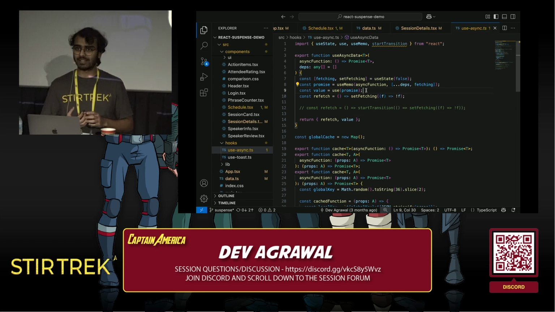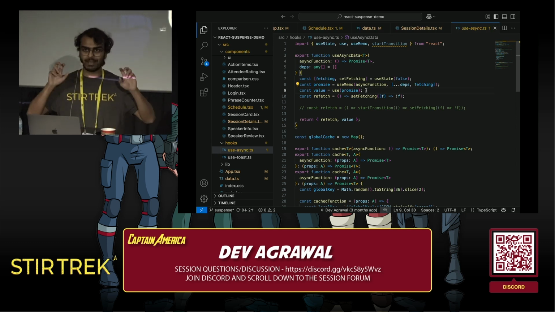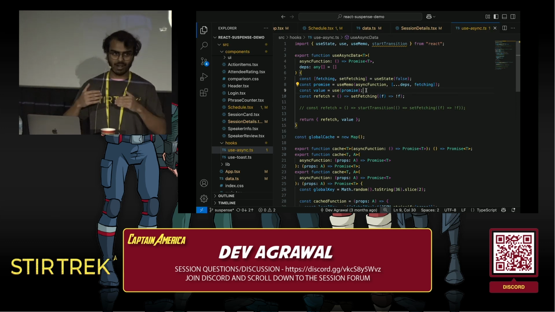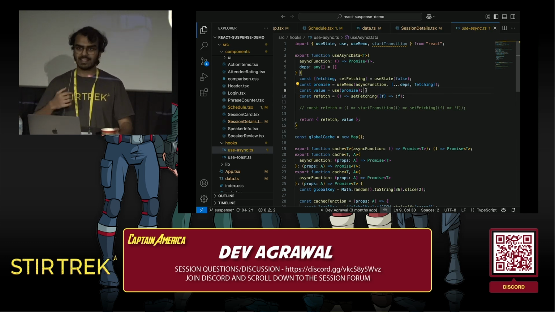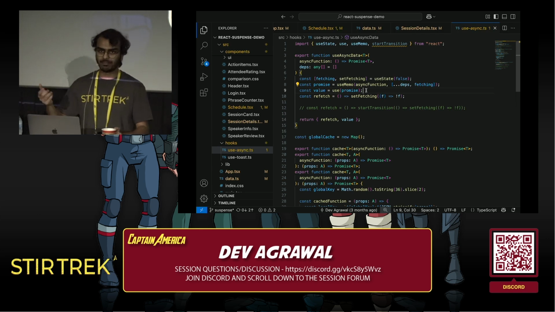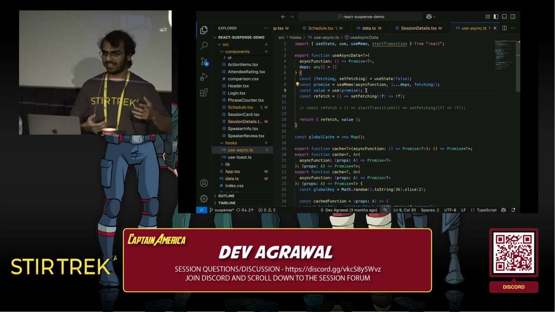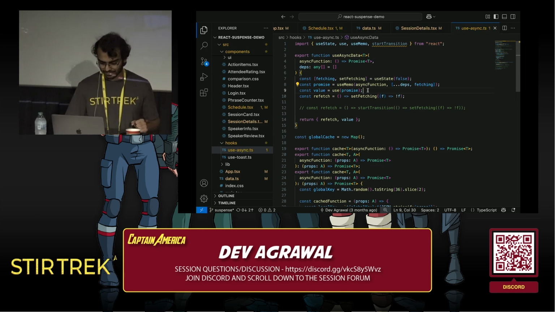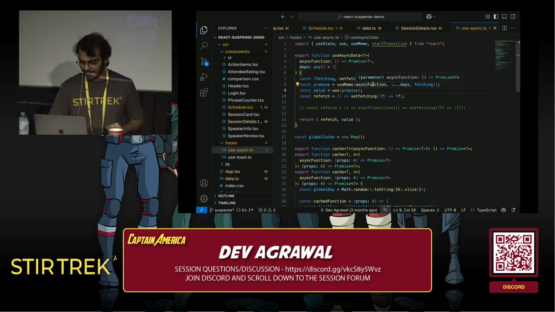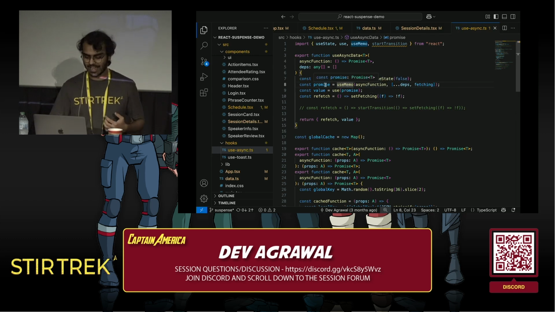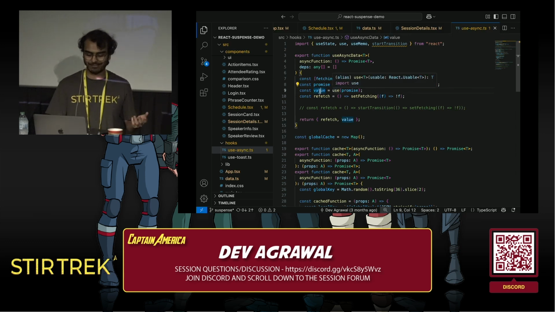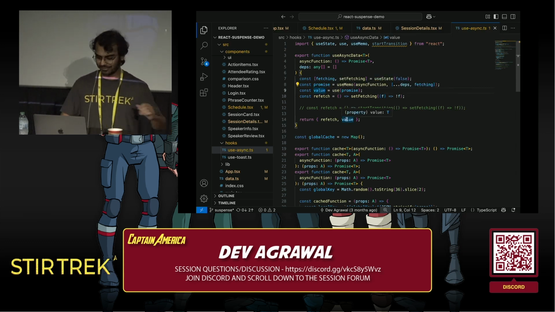If use gets a promise that's unresolved, it's going to suspend rendering that component. It's going to stop and give up the thread to something else. And once that promise resolves, it's going to try to re-render that entire page, basically, everything under the suspense boundary. Up here, we have our async function that we pass into this hook. We just pass it into a useMemo, so we make sure we don't call it multiple times. And we get back our promise. Then we use use to get our value, and we return it to the caller of the hook.